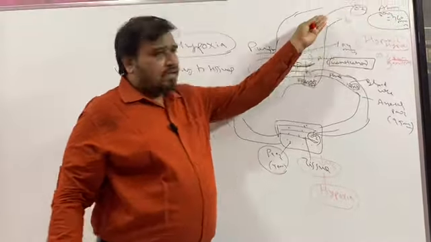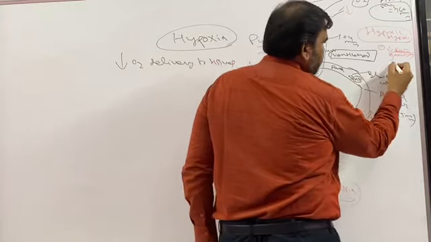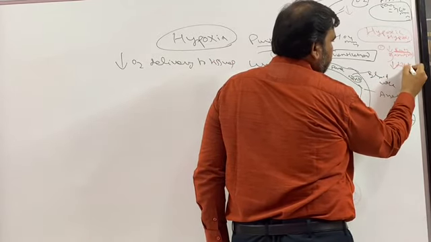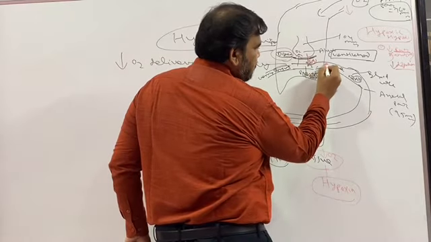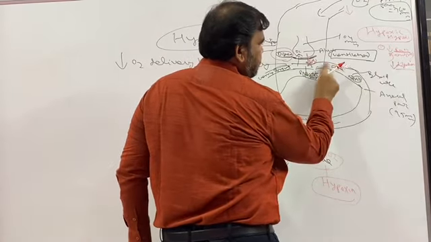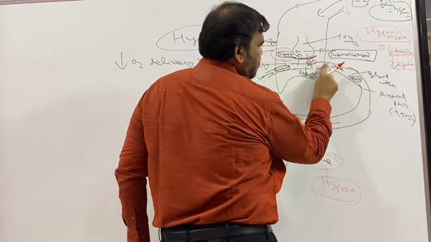the alveoli has some problem. There is a problem in diffusion of the oxygen from the alveoli into the blood vessel. So the problem is in the diffusion. So decreased diffusion. So even in decreased diffusion, what happens? The partial pressure of oxygen is less, because the purified oxygen is not able to reach the blood vessel. So the oxygen coming here is less in case of decreased diffusion. So decreased diffusion is one reason.